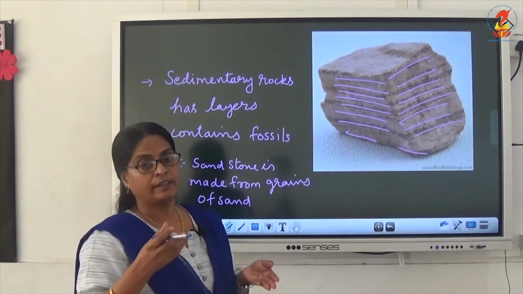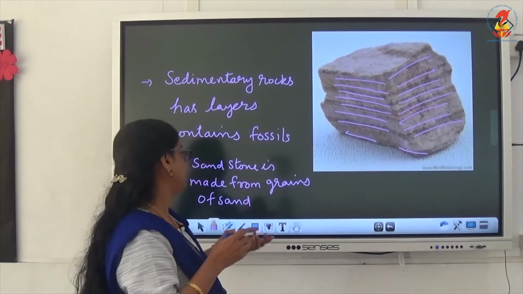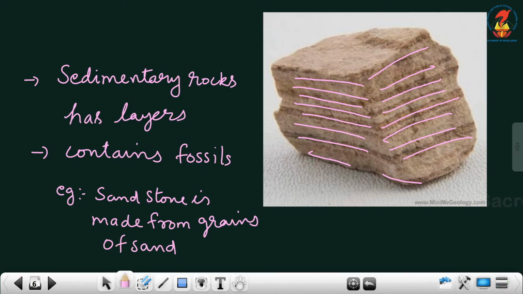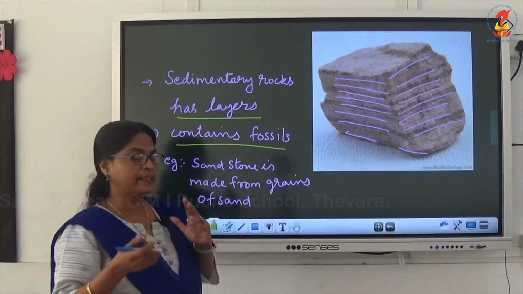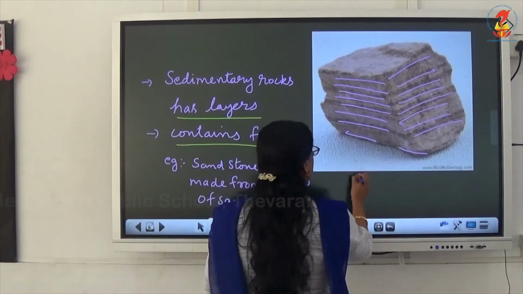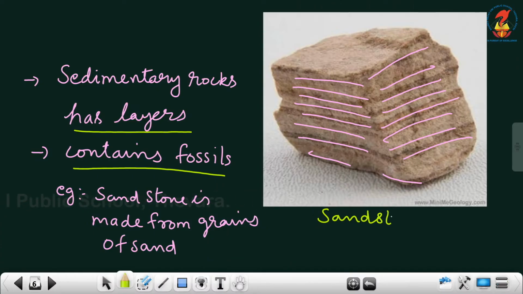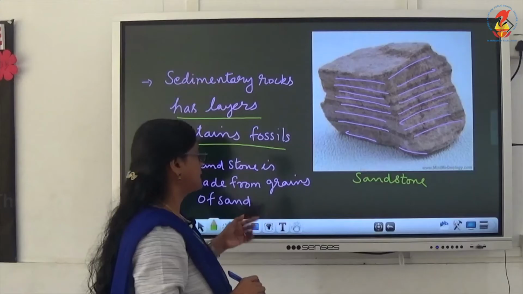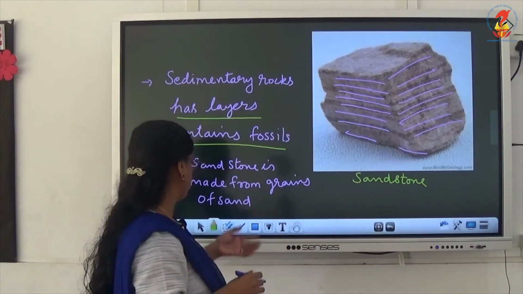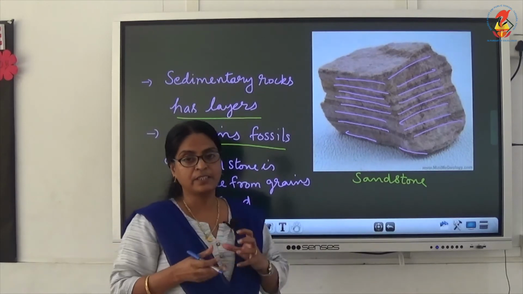They are called what? Fossils. And these sedimentary rocks contain fossils, so they contain fossils and have layers. Then another example, sandstone. This is sandstone. Sandstone is made up of grains of sand.